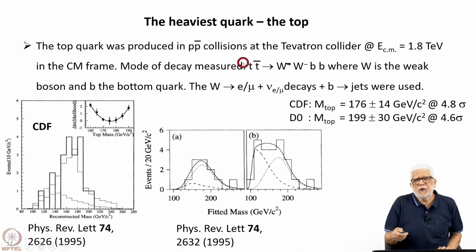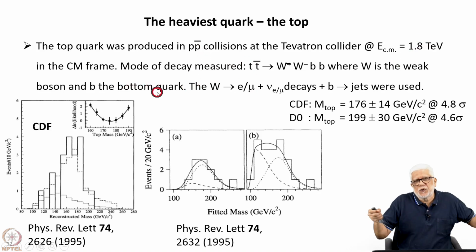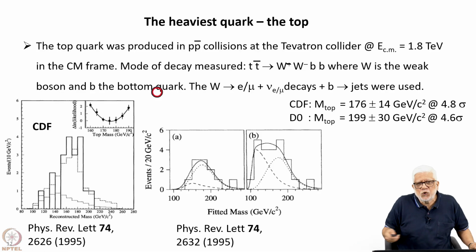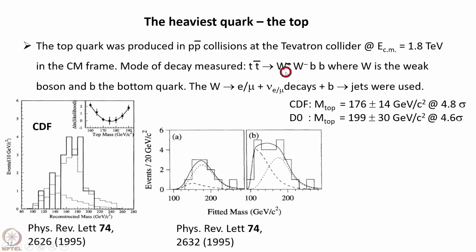The mode of decay measured: the p p bar collides and produces a plethora of particles, but what is looked for is a signature of the t t bar pair produced. That would then decay into a W boson, which we have not talked about yet, how it was discovered. We will talk about that in the next lecture.